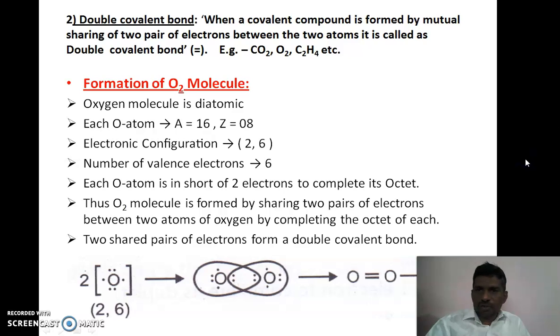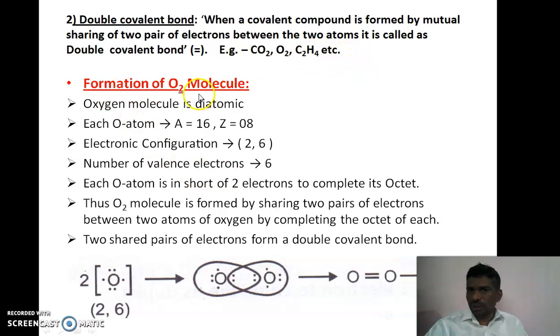Okay, now second, that is a double covalent bond. A double covalent bond is formed when a covalent compound is formed by mutual sharing of 2 pairs of electrons. Now see the 2 pairs of electrons between the 2 atoms; it is called a double covalent bond, and it is represented by the double line, for example CO2, O2 and C2H4.